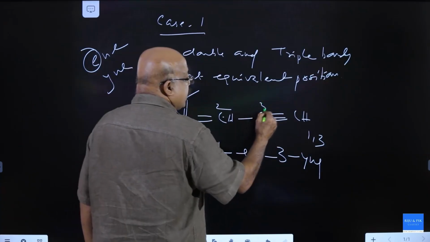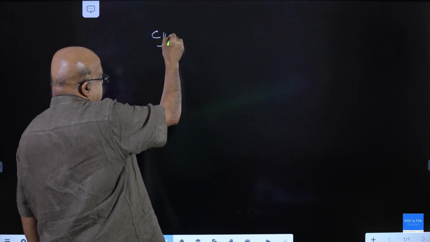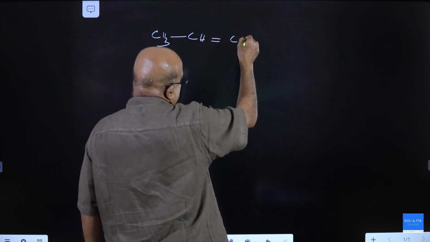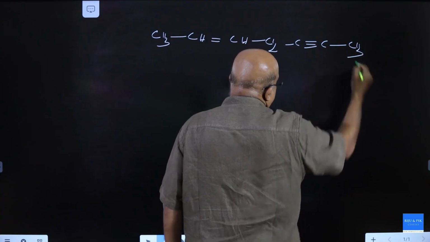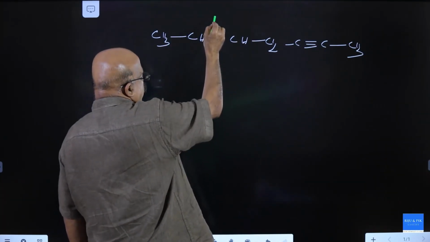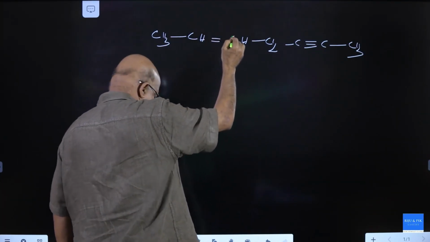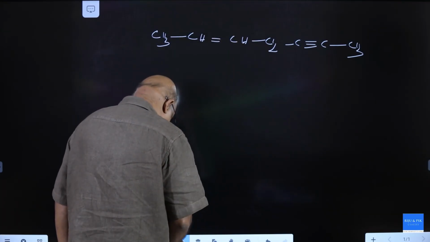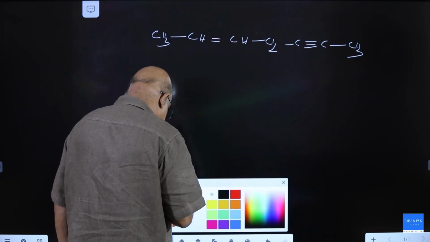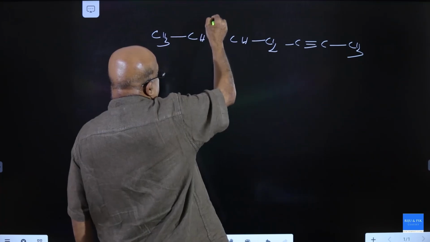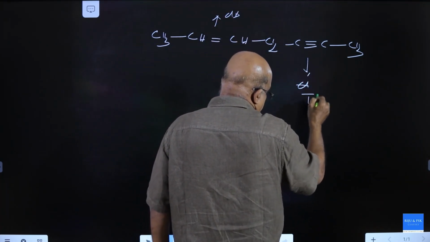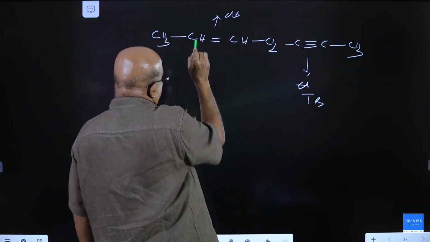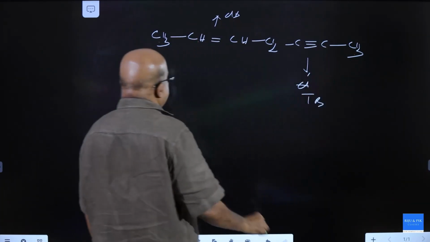1, 2, 3, 4. This is double and triple bond, double bond, triple bond, 1, 2 at equivalent position.